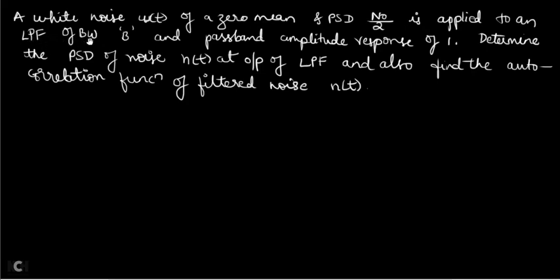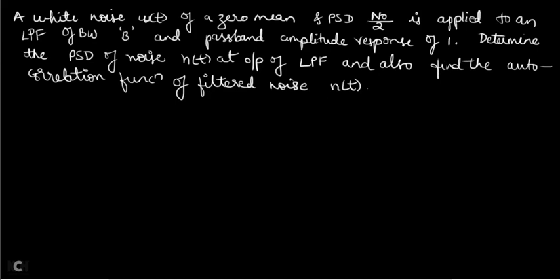And what is the bandwidth of the low pass filter? B, capital B, and pass band amplitude response of 1. That means for the low pass filter, whenever it is having pass band, the amplitude response is 1. Determine the power spectral density of noise N of T at the output of the low pass filter. N of T is the output of the low pass filter, noise again. So if you give a noise input to a low pass filter, your output of the low pass filter is also noise only. And also find the autocorrelation function of filtered noise N of T.